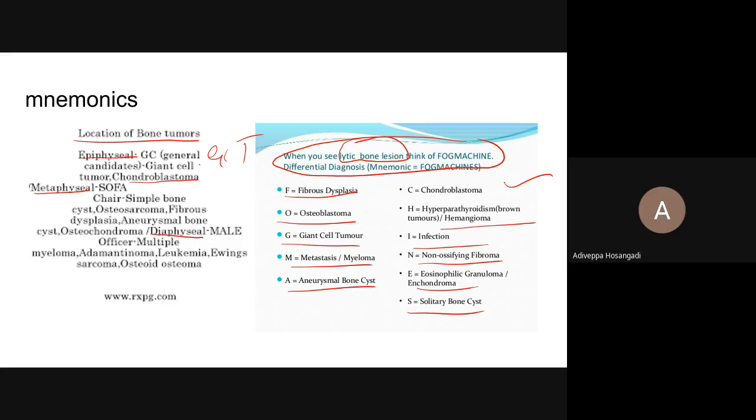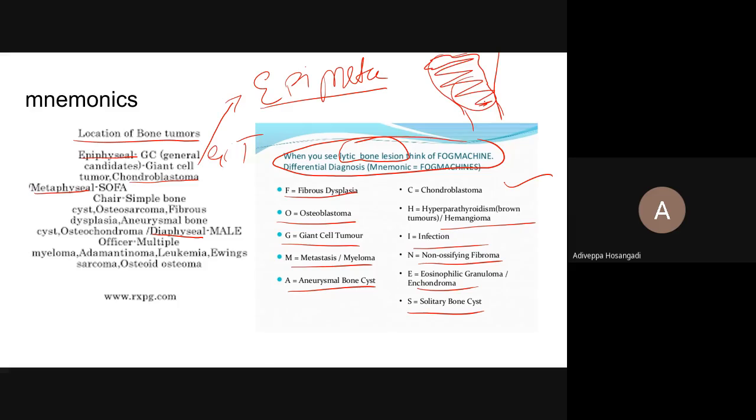Giant cell tumor can be epiphyseal or epiphyseometaphyseal. Remember this because it grows in an adult skeleton where the physis has already fused. It starts in the metaphysis, but it grows till the epiphysis. So technically speaking, even though it appears just below the joint, it is epiphyseometaphyseal.